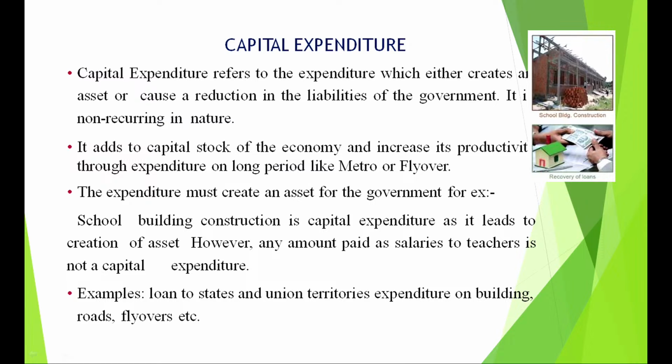And these are non-recurring in nature. Now, every capital expenditure will add to the capital stock of an economy. It will increase its productivity over a long period of time, like a metro or a flyover. These expenditures usually create an asset. So, school building construction is a capital expenditure. Why? Because it leads to creation of asset. Salaries and subsidies will not be capital. Why? Because they are recurring. You are neither creating an asset nor reducing a liability. Again, loans to states and union territories are all capital expenditure.